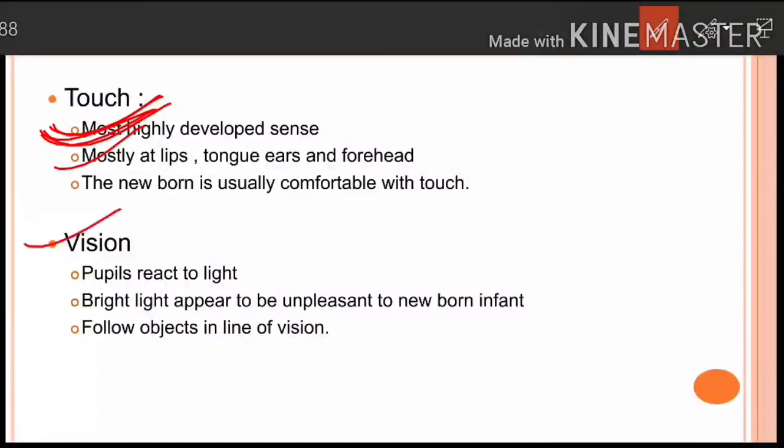Then vision, pupils react to light. Bright light appears to be very unpleasant. So here I would like to emphasize that if you have a newborn at home or if you are giving counseling to a mother, you should give this counseling also, that bright light is very unpleasant to a newborn infant. So just try to decorate the room not with bright light. Follow objects in the line of vision. Okay, moving forward.